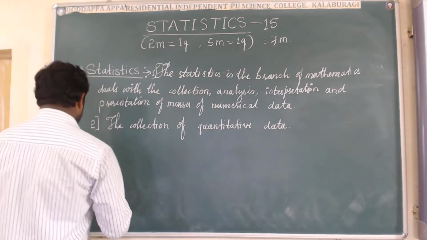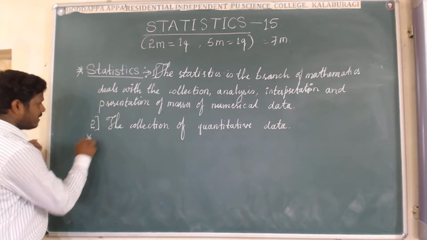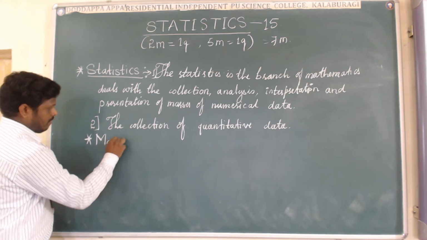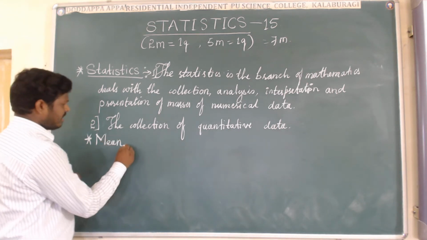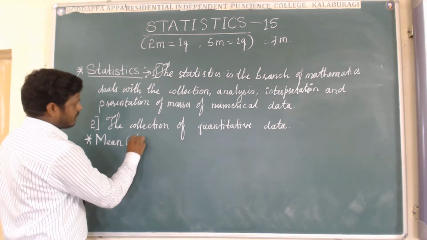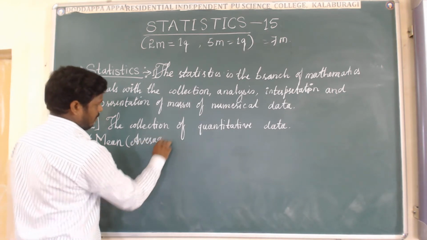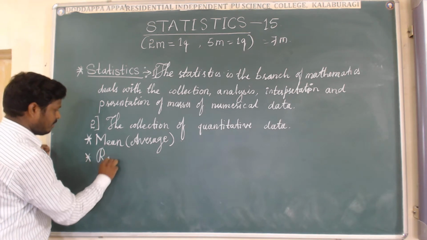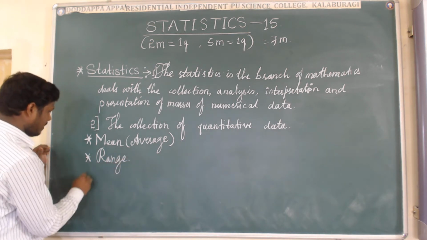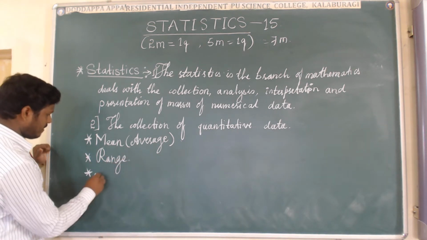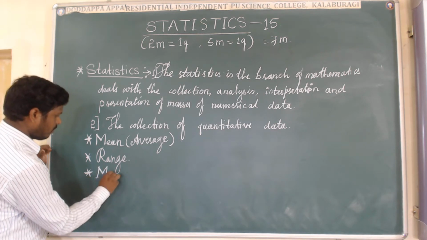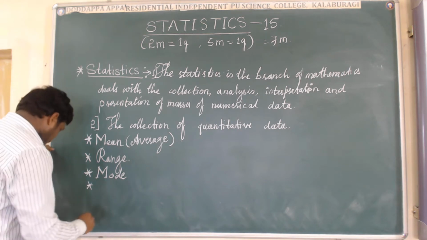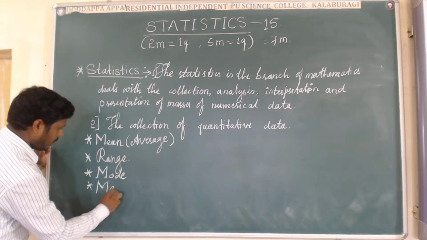The first one is mean. The mean is also called average. The next point is range. The third point is mode. The fourth point is median.